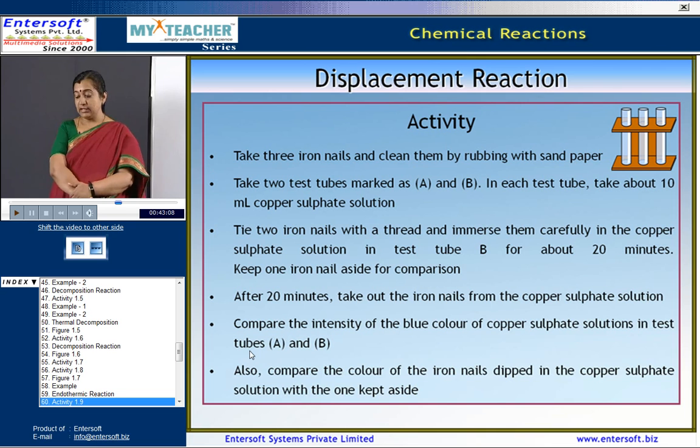After 20 minutes, take out the iron nails from the copper sulphate solution. Compare the intensity of the blue color of the copper sulphate solution in the test tubes. Also compare the color of the iron nails dipped in the copper sulphate solution with the one kept aside.